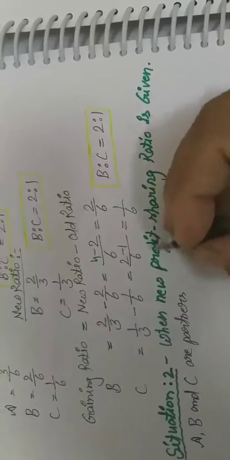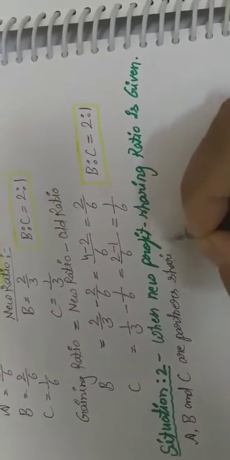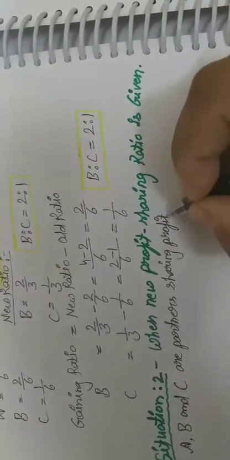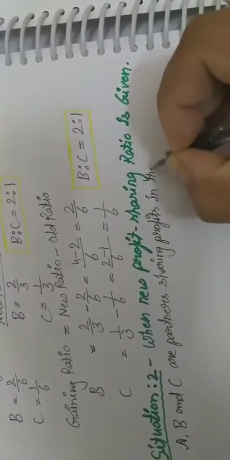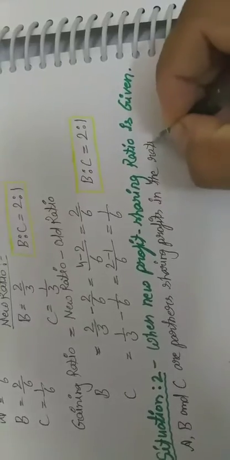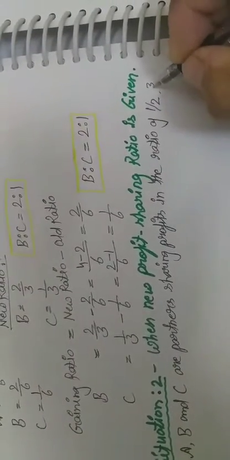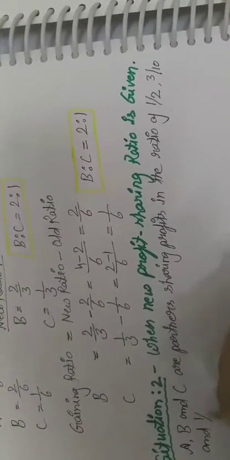So students, the situation is: A, B and C are partners sharing profits in the ratio of 1/2, 3/10 and 1/5.